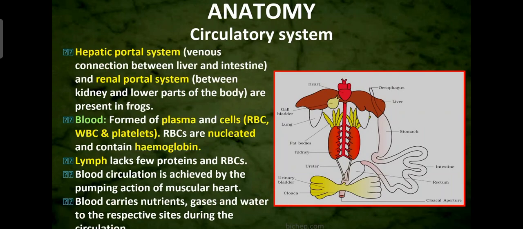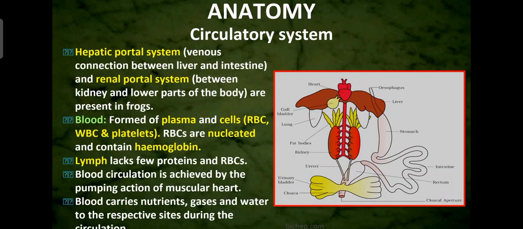In the frog, a well developed hepatic portal system is present, as well as the renal portal system. So hepatic portal system means what? It is the venous connection between the liver and intestine. Hepatic means liver. So that system is also present. And one more, that is the renal portal system. Renal means kidney. It is the connection between the kidney and lower parts of the body. So that is the hepatic portal system and renal portal system. Both are present in the frogs.